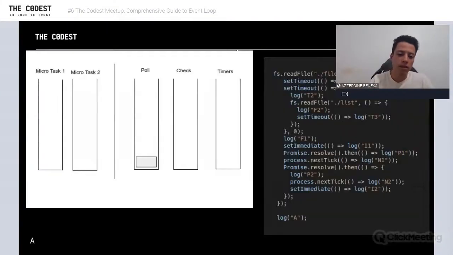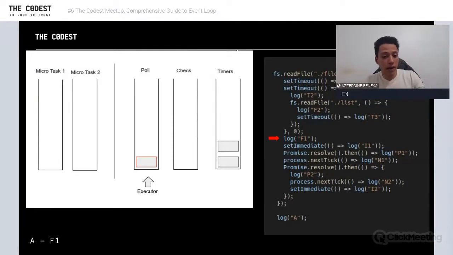Let's say that the file is loaded, or maybe it's rejected, but let's say it's loaded, right? So the FS module will schedule the task in the event loop. That handler, that task will be scheduled in poll, and the event loop will pick that task and start executing it. Like we said earlier, setTimeout will schedule a task in the timers queue. And the second one does the same thing: setTimeout gets the second task in the queue. Then we log F1 because it's synchronous. And setImmediate will schedule a task in check. That means check runs before timers.